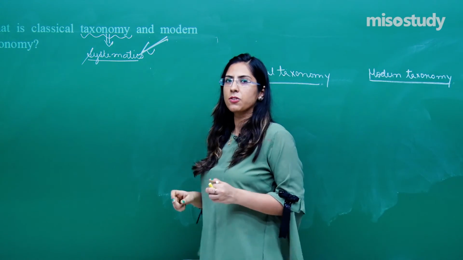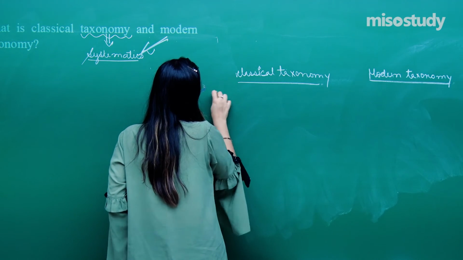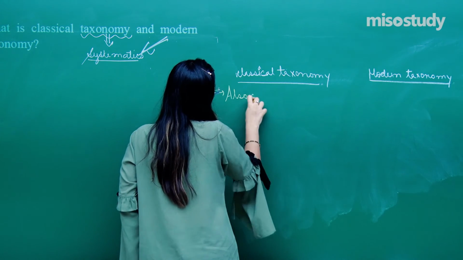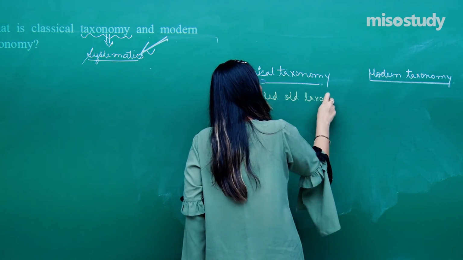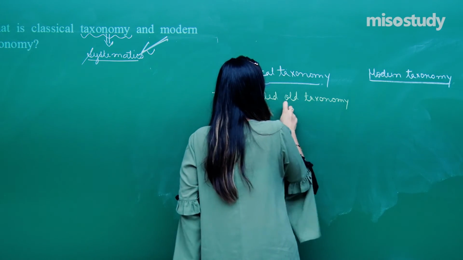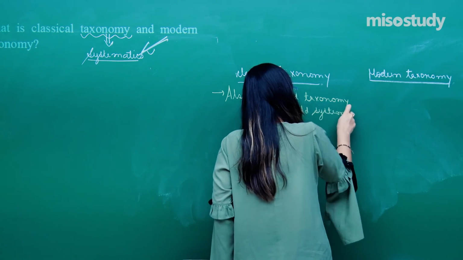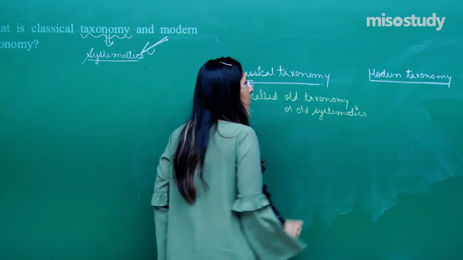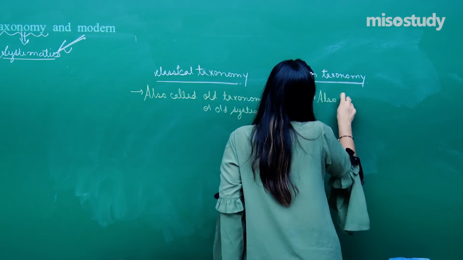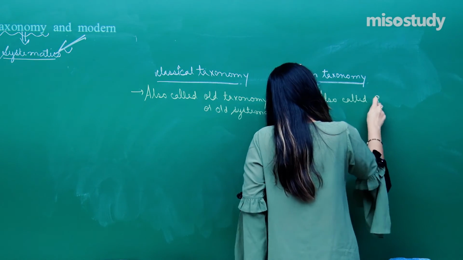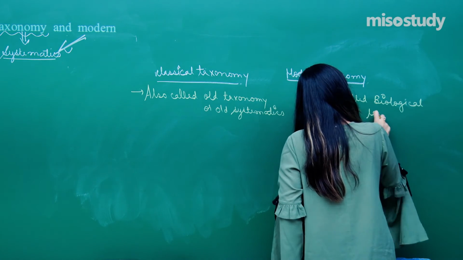The name indicates it: classical taxonomy is also called old taxonomy, or old systematics. Whereas modern taxonomy is also called biological taxonomy.